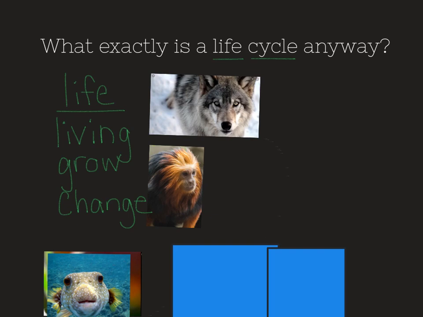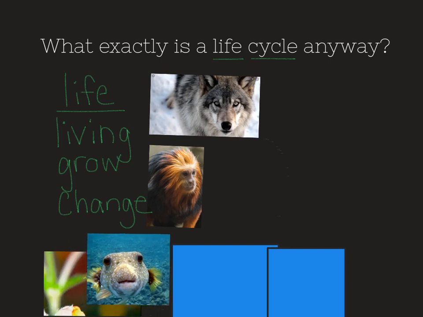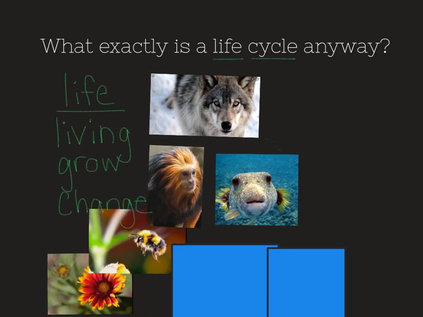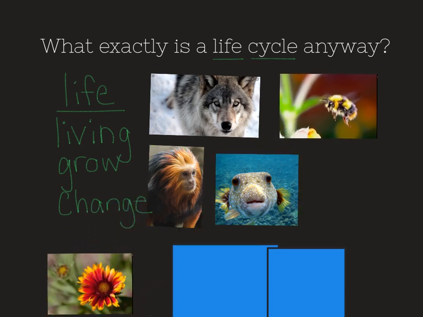A fish. Oh, there's two of them. Hold on. There we go. So a fish, he's saying hi to you right now. The fish also is a living thing, so it changes over time. It has a beginning of its life, and it changes to the end of its life. And insects are another type of living thing that we think about, like a bee.